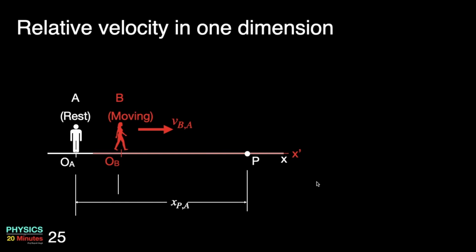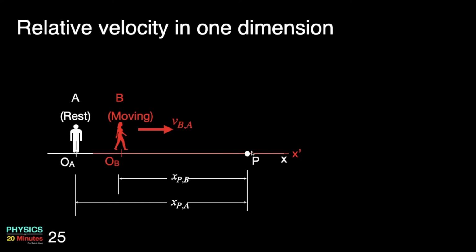The position of the particle P with respect to observer A is going to be this distance between the origin marked for A and the position of the particle at P. We will call this distance xPA, which means the position of particle P as measured by observer A, or with respect to observer A.